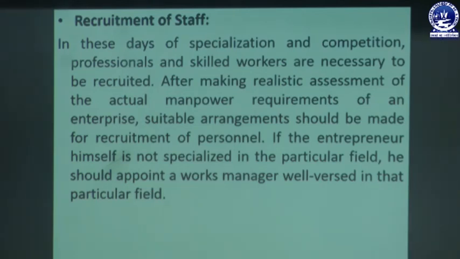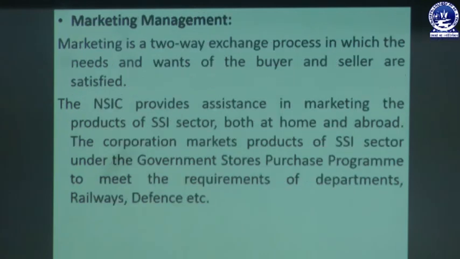In these days, with specialization as well as competition, professional and skilled workers are necessary to be recruited. After making a realistic assessment of the actual manpower requirement of the enterprise, suitable arrangements should be made, and if the entrepreneur is not specialized in the particular field, he should appoint a works manager who is well versed in that particular field.